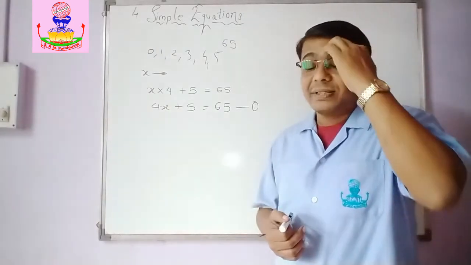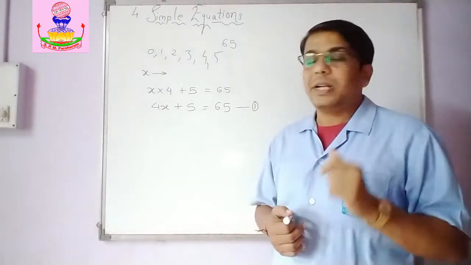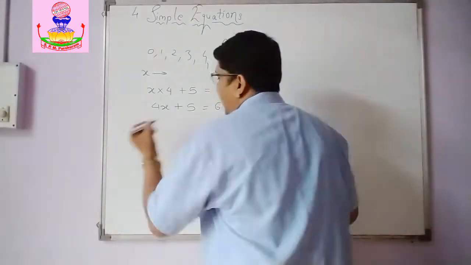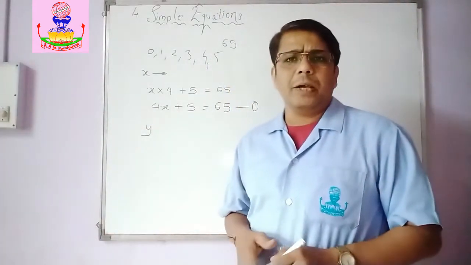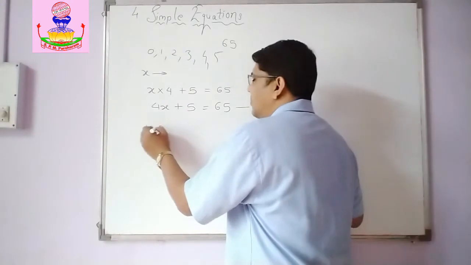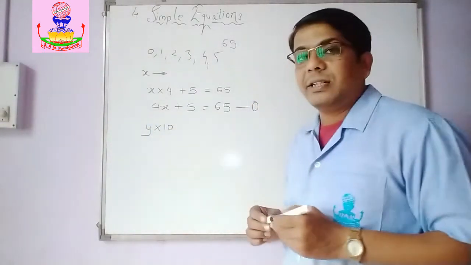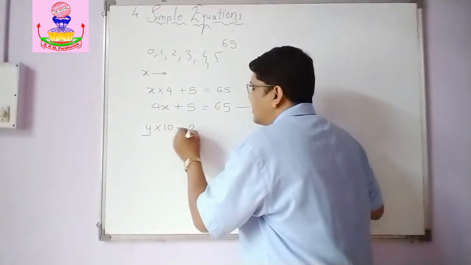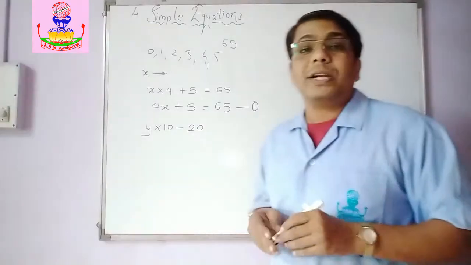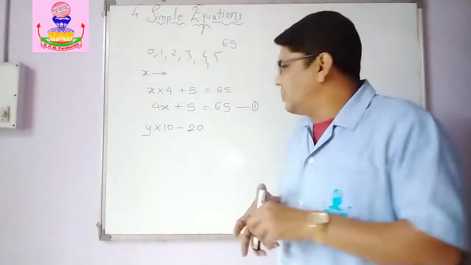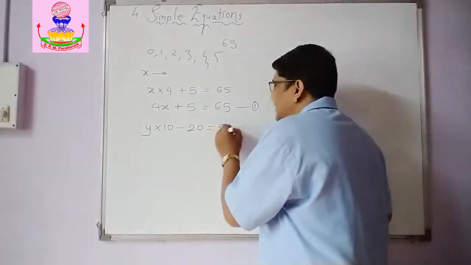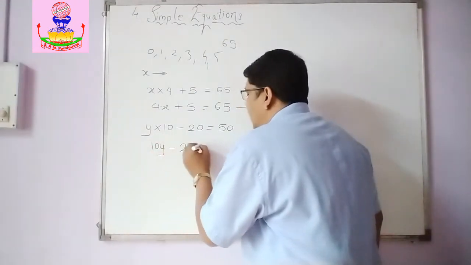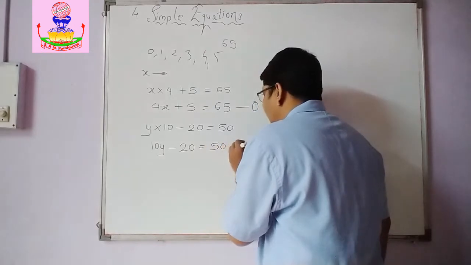Now second, that Gayatri told to Meera. What Gayatri said? Think of a number. So suppose Meera thought of a number, that is y. Then Gayatri said, multiply by 10. So Meera multiplied that by 10. And then Gayatri told her, subtract 20 from it. So Meera subtracted 20. And what answer she got? She got answer 50. Right? So y into 10 is 10y. So 10y minus 20 is equal to 50.